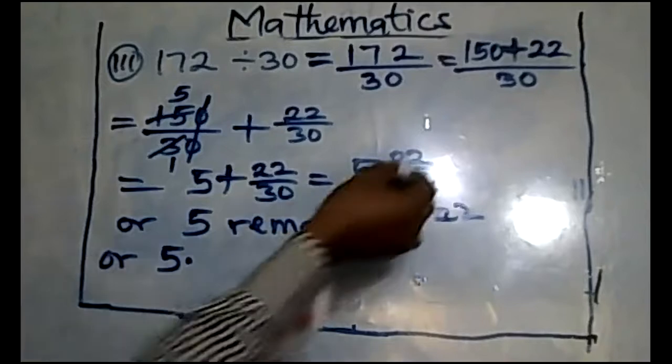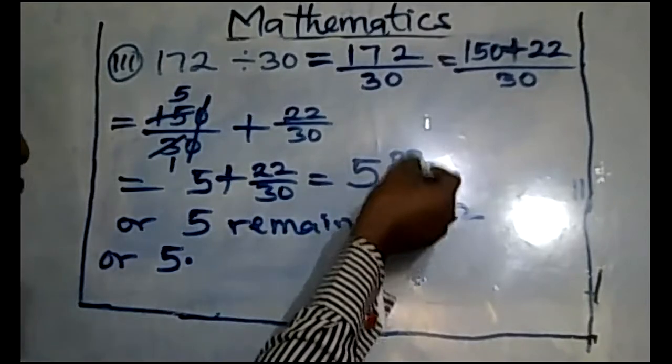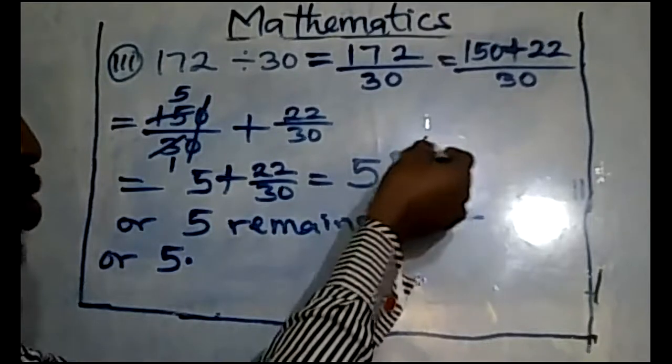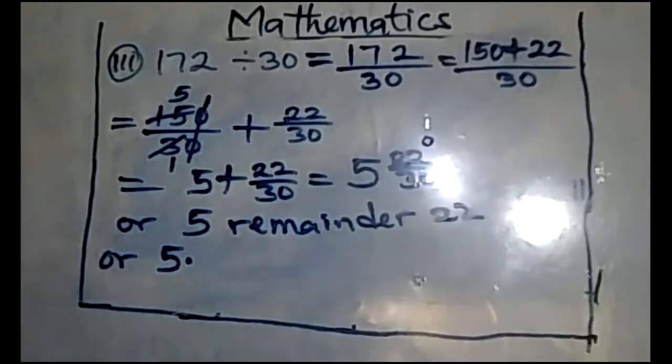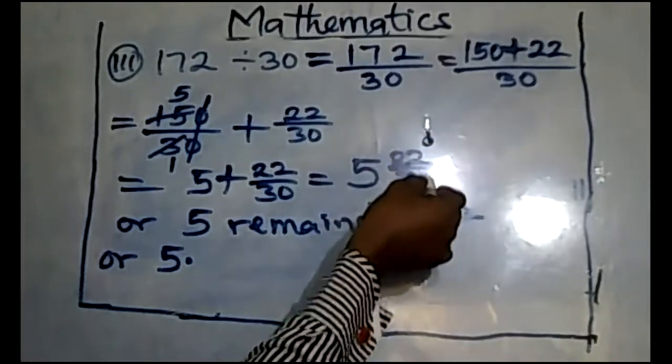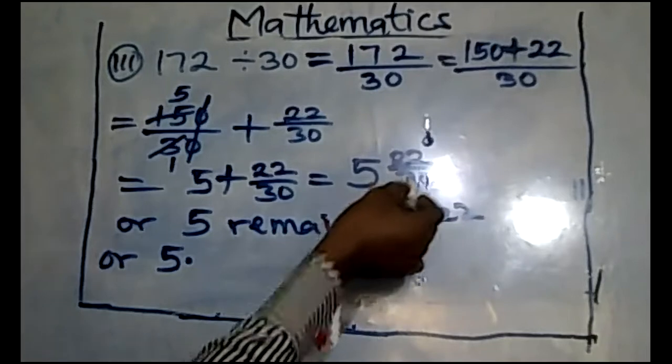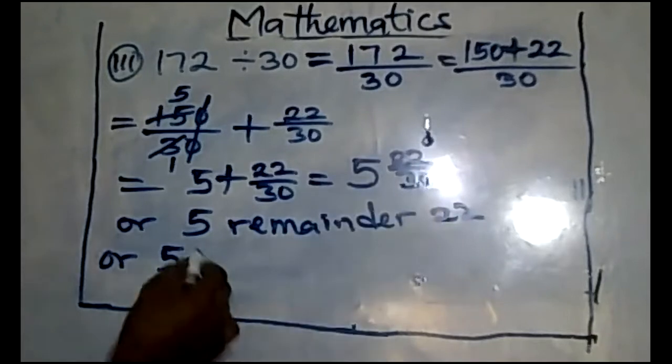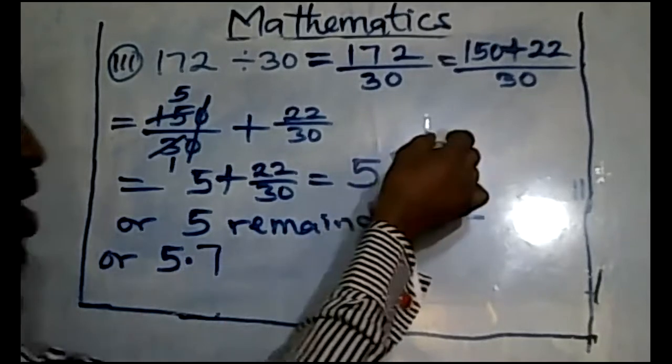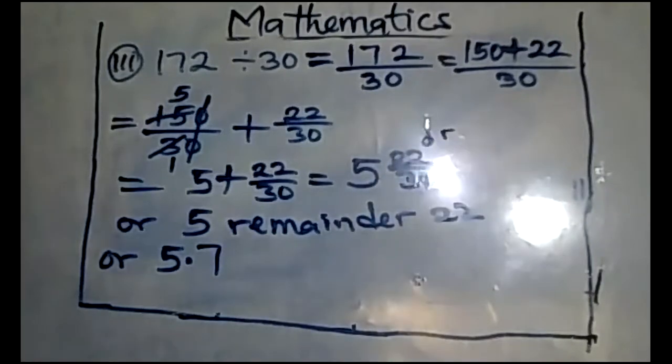Now you know that this one is over 22, so put 0 here. That 0 cancels that 0 right there. How many 3 in 22? That is 7. Remainder what? 1. Okay, good.